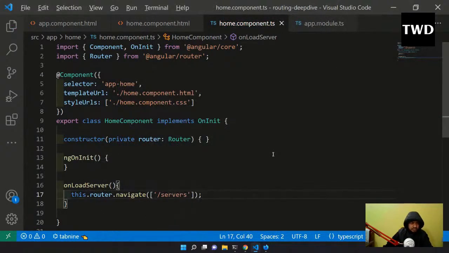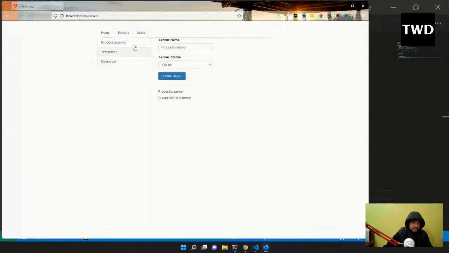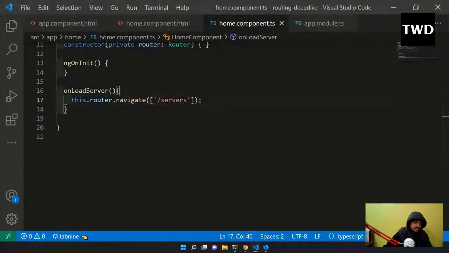So from the home I am going to the servers. Okay, so this load server and load servers, directly we can go. So this is how programmatically we can do it.